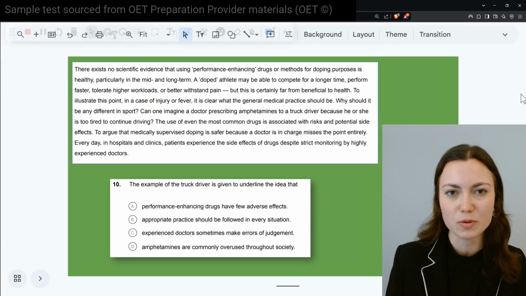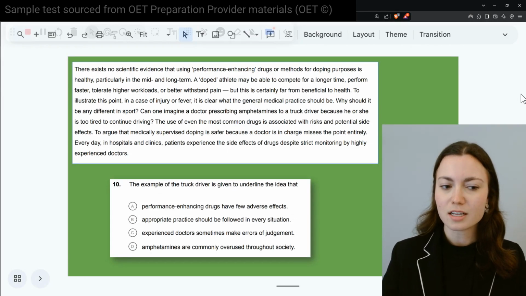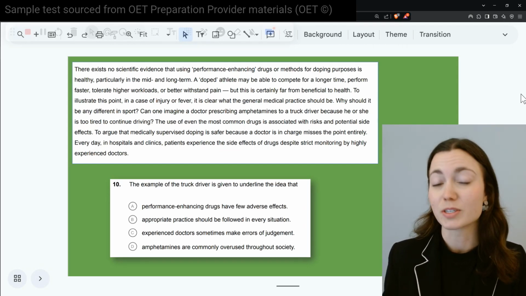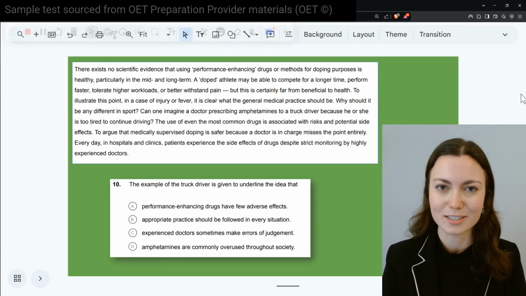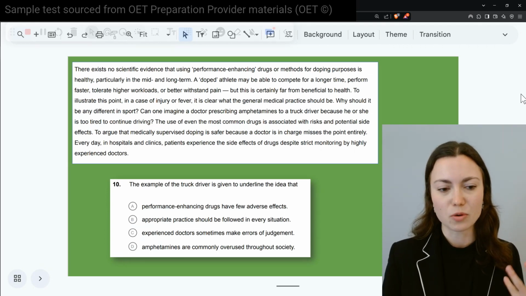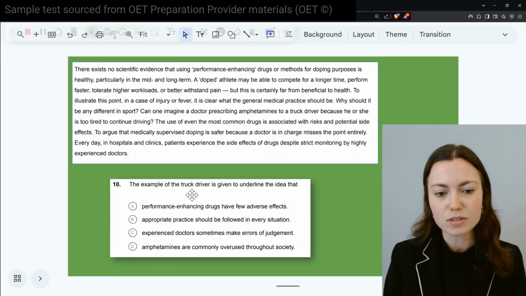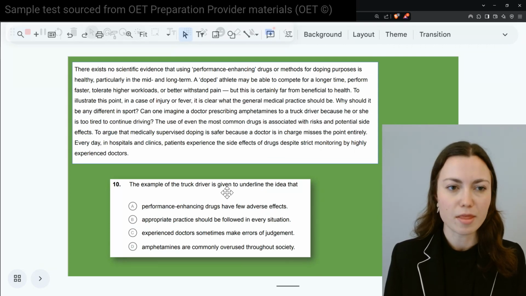So we're moving from questions 7, 8, and 9 on to question 10. Slight correction, in my last video, I said there were 6 questions in total. There's actually 8. So in this video, we will finish off the ones we did not get to. So here is your next paragraph for question 10. Here we have in the question, the example of the truck driver is given to underline the idea that.